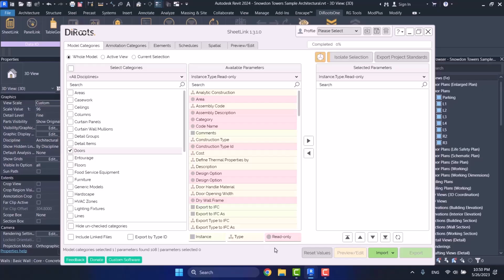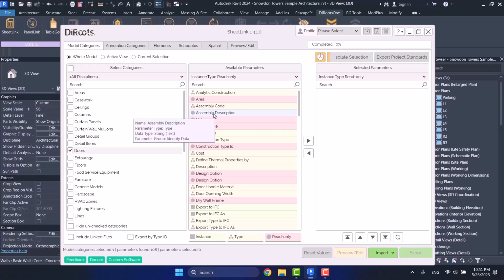Let me give you an example. For example, here we have an assembly description that is among read-only parameters. Here, the green ones are instance parameters, the yellow ones are type parameters, and the red ones are read-only. So here, assembly description is a read-only parameter. When I stay on this parameter, pay close attention to this second line, that is parameter type. What is its parameter type? It is type. What does it mean?